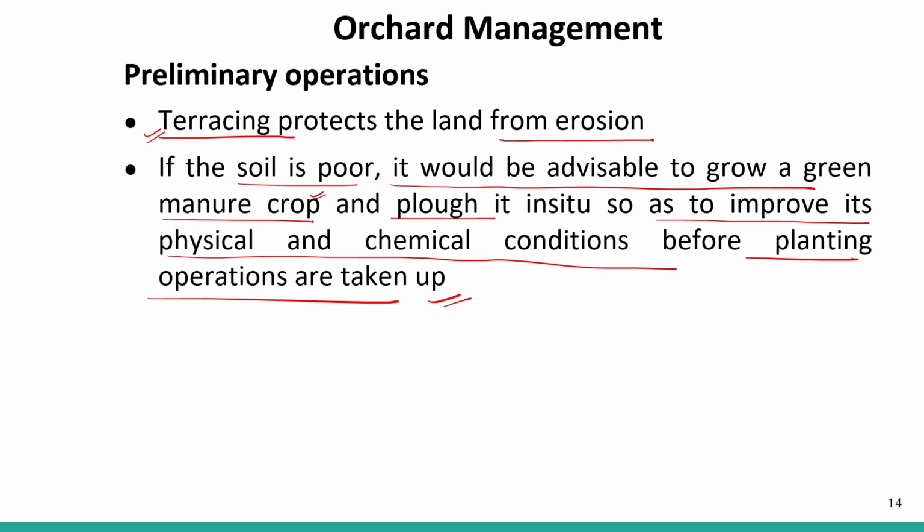So this is very important, as we have a great challenge to grow crops on the terrace, because there is one thing, the risk of soil erosion, right? Another thing, the soil is poor, so you have to increase the nutrients, you have to properly add the manure to that particular soil. So all these operations one must do before growing any type of crop.